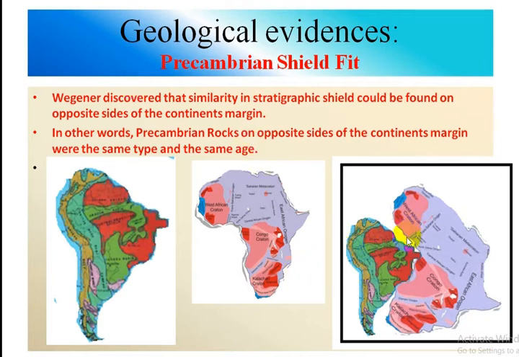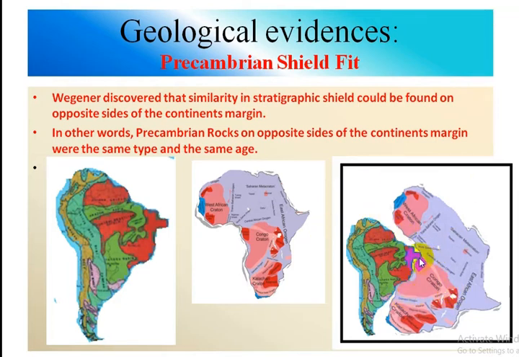So if we look at this geological map, this craton has a perfect match with this craton. Again, this craton that occurs in central part of South America has a perfect match with Congo craton of Africa.